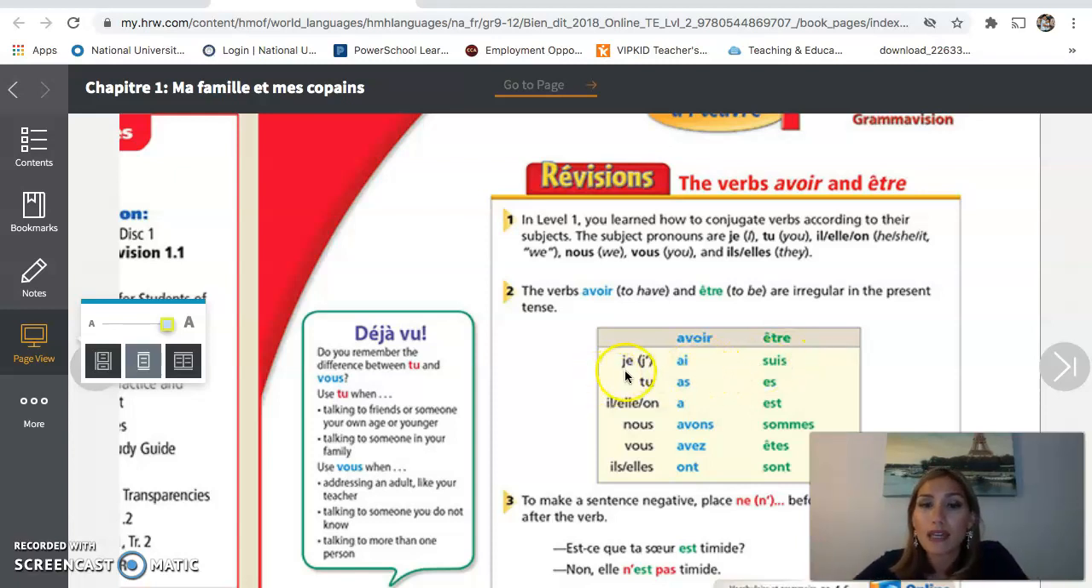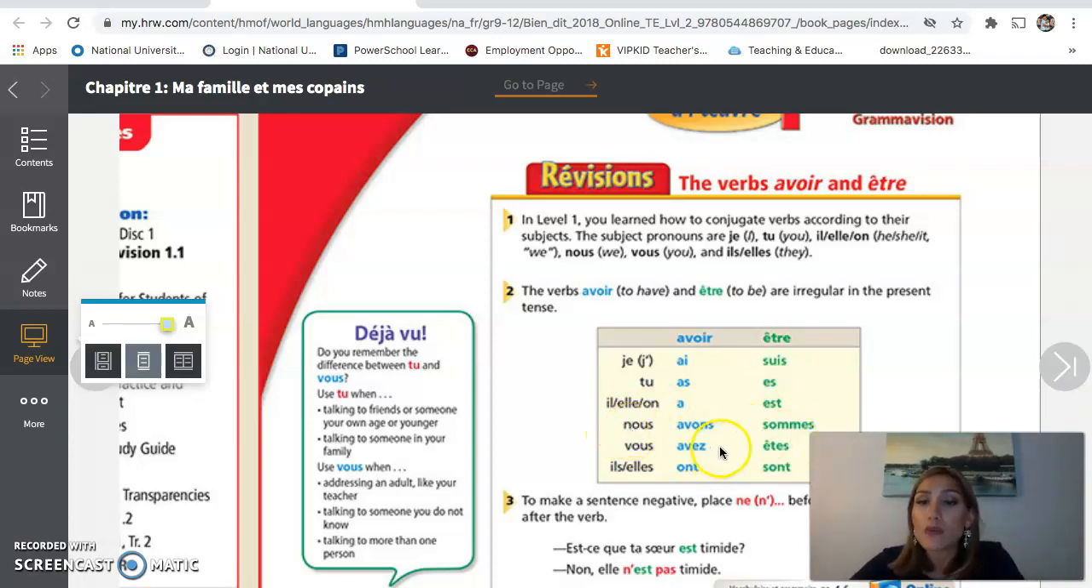And if I want to say I am, I say je suis. If I want to say you are, it's tu es. If I want to say he or she is, I say il, elle, on est. Be very careful with tu es and il, elle, on est. Because when it's tu es, it's es, but when it's il or elle, it's est.